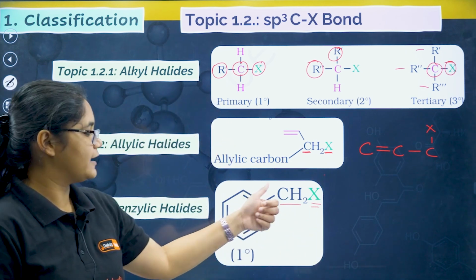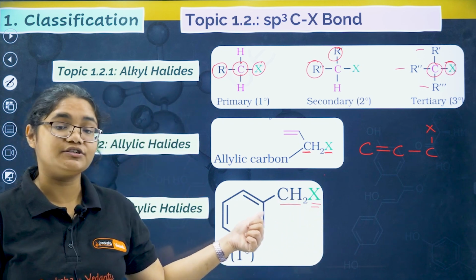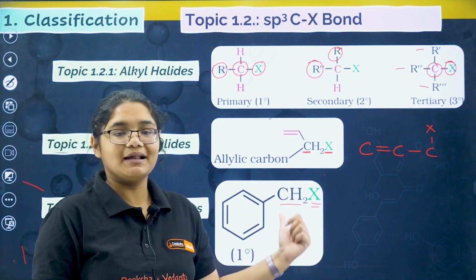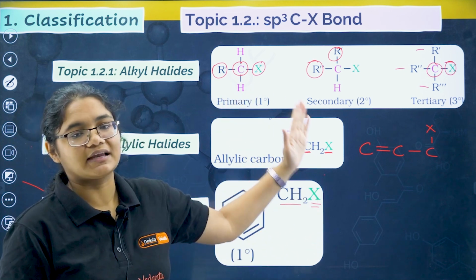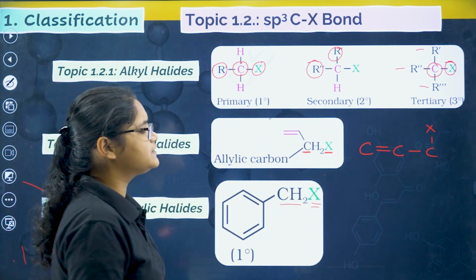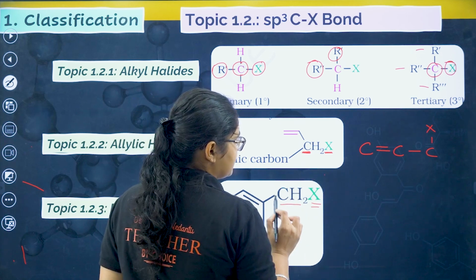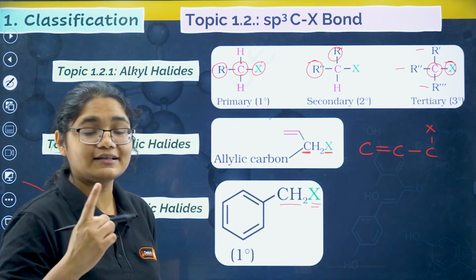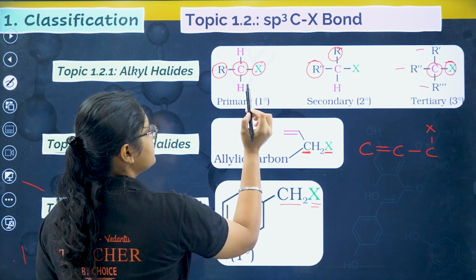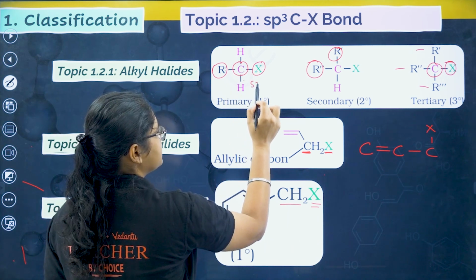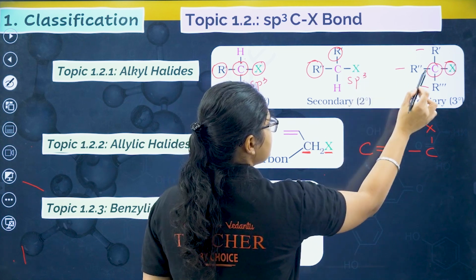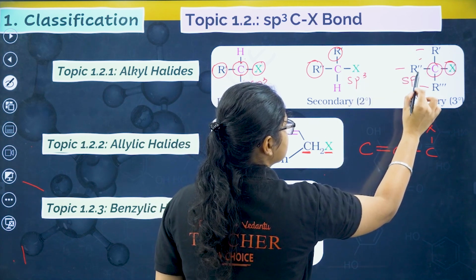Okay, so if an X group is present on a carbon which is attached to a benzene ring, we call it a benzylic carbon. Benzylic, allylic, primary, secondary and tertiary. If you see, in all these the carbon which contains the X is sp3 hybridized. How? This carbon has 4 sigma bonds, so it is sp3 hybridized. This carbon has 4 sigma bonds, so it is also sp3. This carbon has 4 bonds, so it is also sp3.